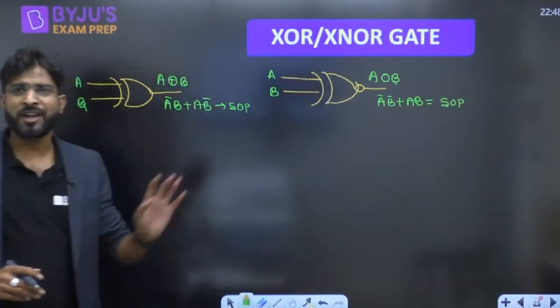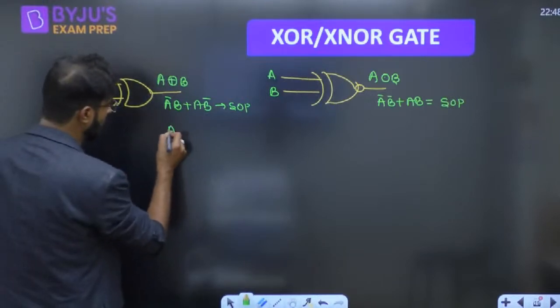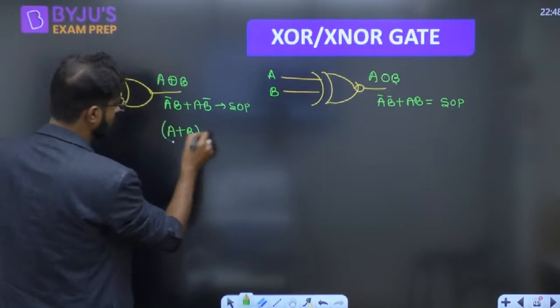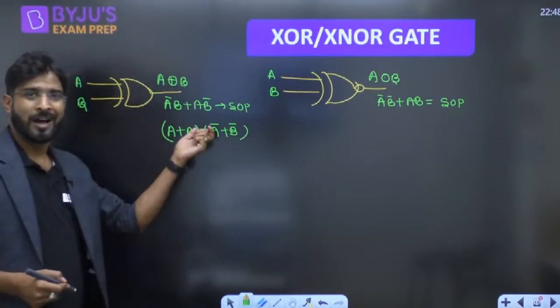In the same manner, we can write into the POS also, right? How can we write POS? We can write A ORing B, A bar ORing B bar. This is also an XOR expression.